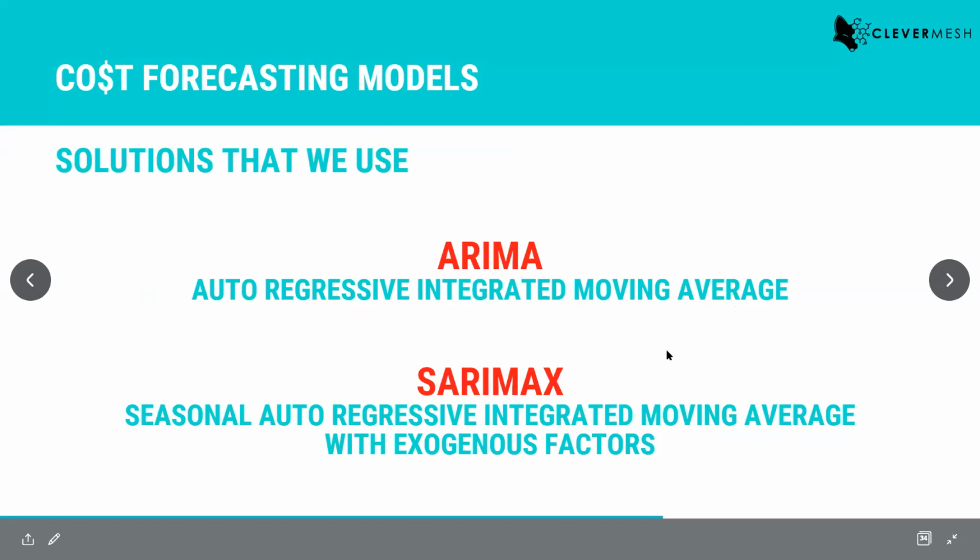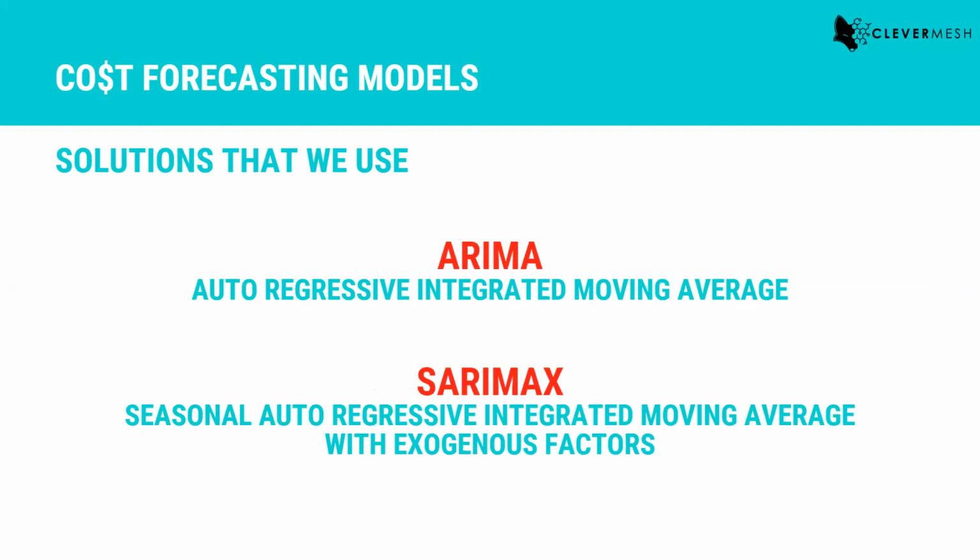And a superior variant, I would say, is SARIMAX, which stands for seasonal auto regressive integrated moving average with exogenous factor. I know that's a mouthful, so if you're really interested in understanding time series analysis, which is a very in demand field right now, you can simply search ARIMA and SARIMAX model.